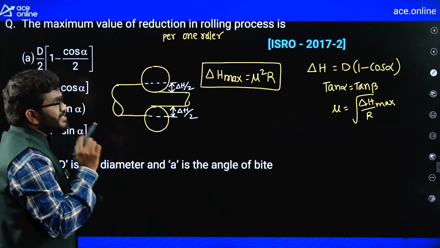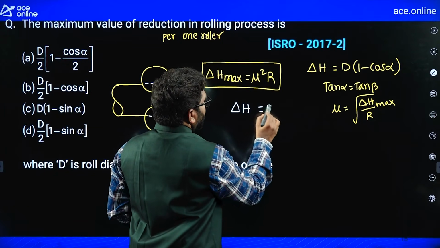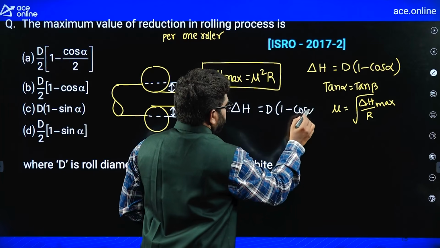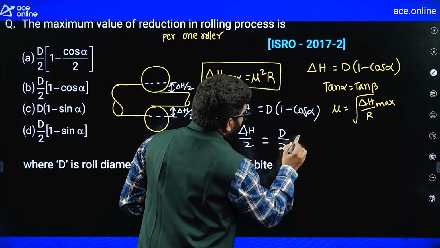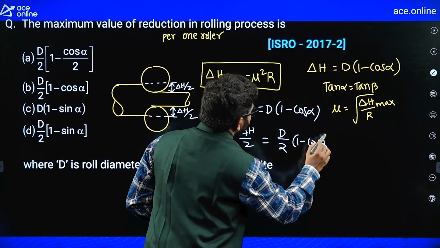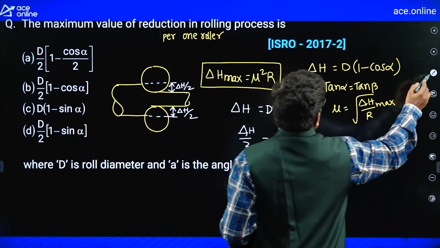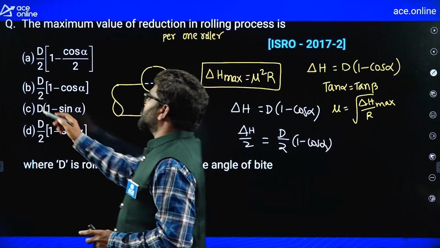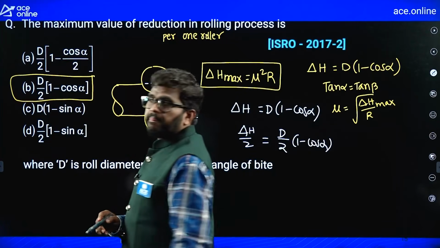So I think they are asking that one. If delta H is equal to D into 1 minus cos alpha, then delta H by 2 is equal to D by 2 into 1 minus cos alpha. This is the only way I can say this is the correct answer for this question. Even they have given this in the key as the correct one.